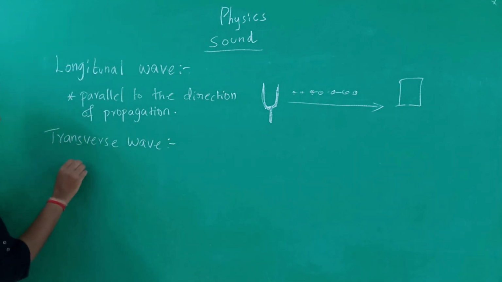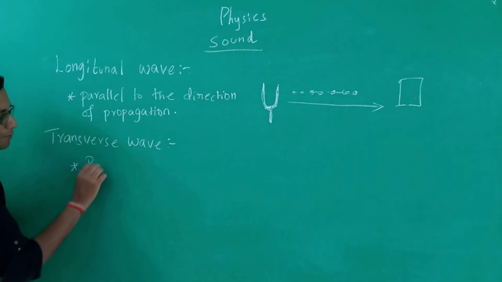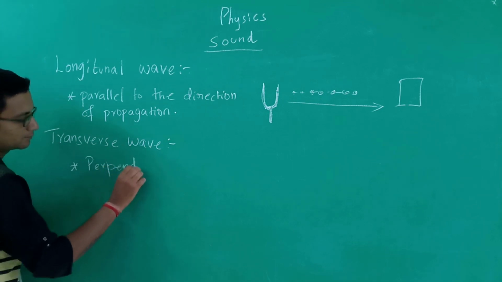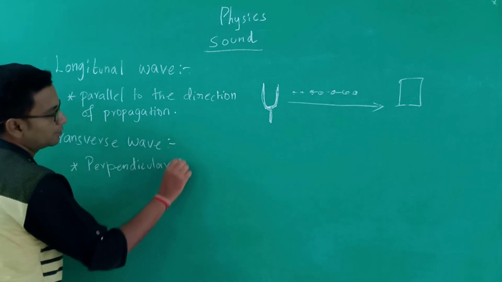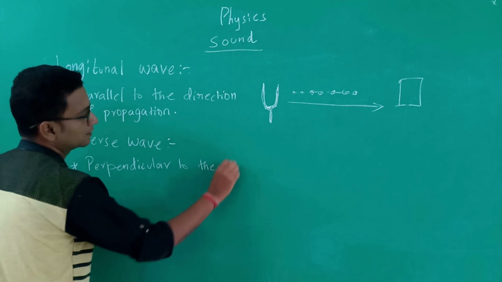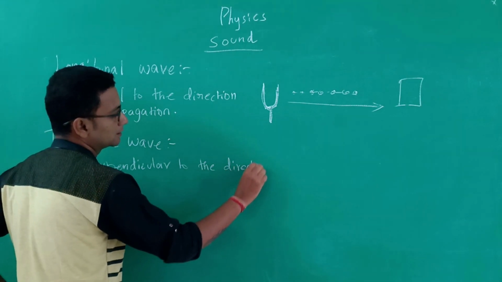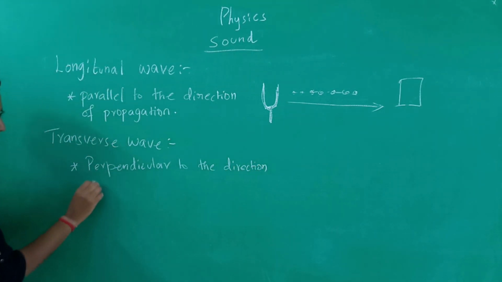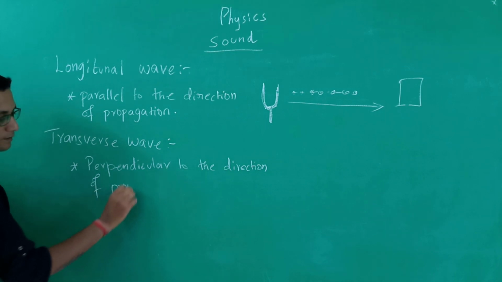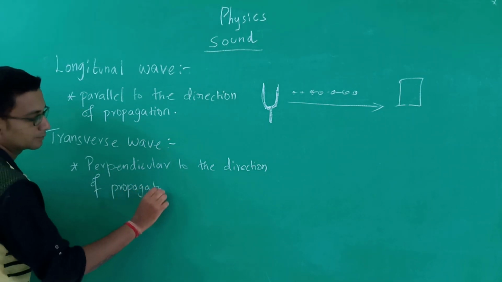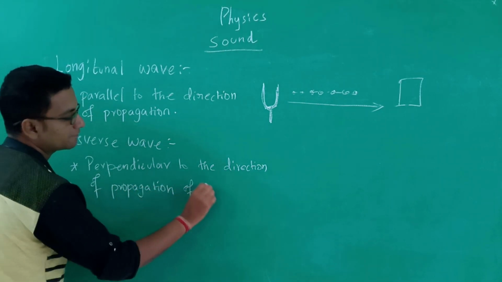In the case of a transverse wave, they move perpendicular to the direction of propagation of sound.